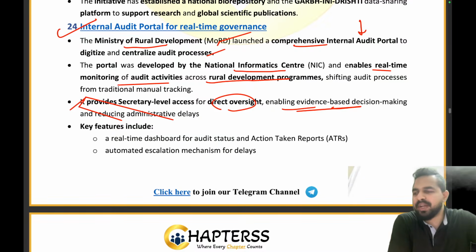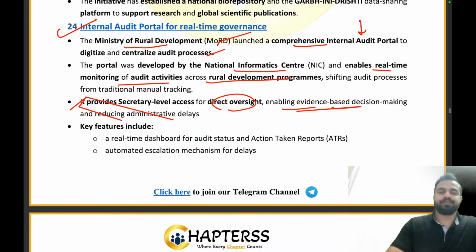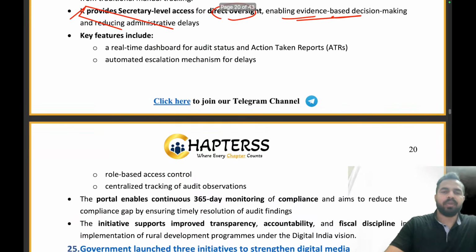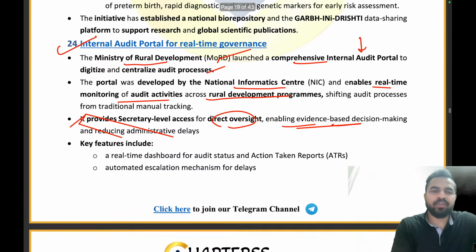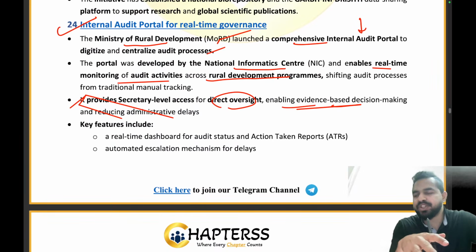So the portal is developed by National Informatics Center and enables the real time monitoring of audit activities across the rural development programs. So it will be having the access for the direct oversight, enabling evidence-based decision making and reducing administrative delays. So there will be a real-time dashboard for this. Role-based access control will be there. Centralized tracking of audit observations will be there. Clear everyone? So what is the name of the ministry which has come up with this initiative? That is the Ministry of Rural Development.